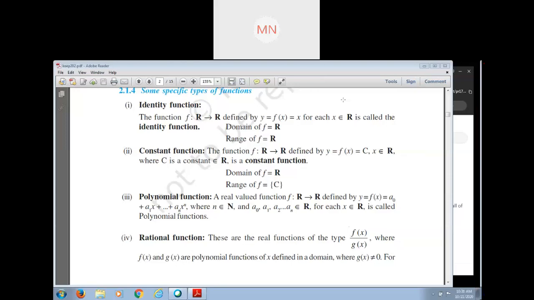Take the related elements. The image of a is 1 and 2. Understand? Yes, ma'am. So the image of a is 1 and 2.